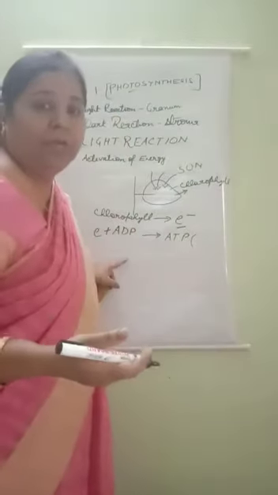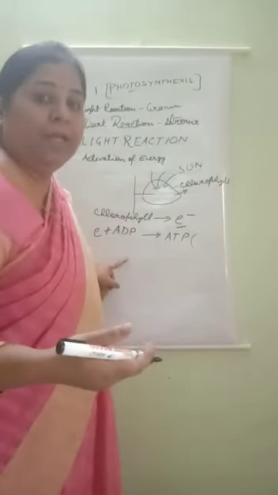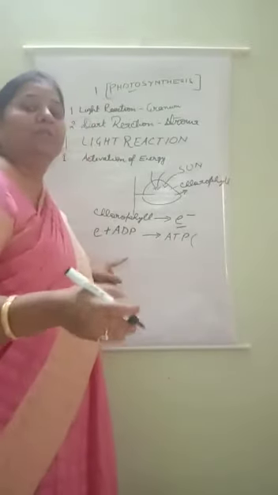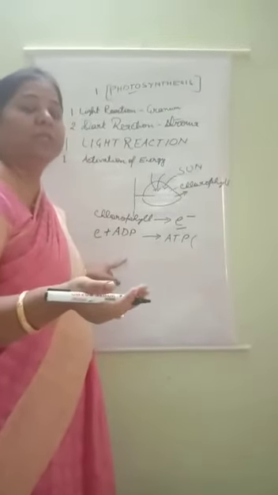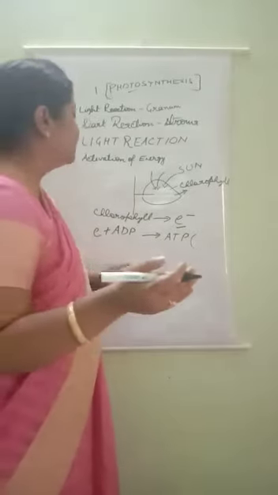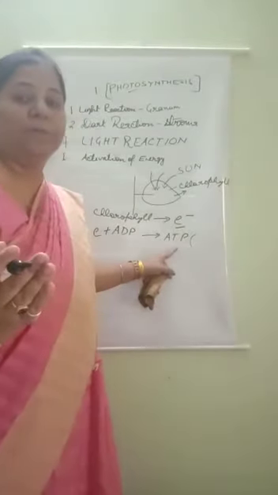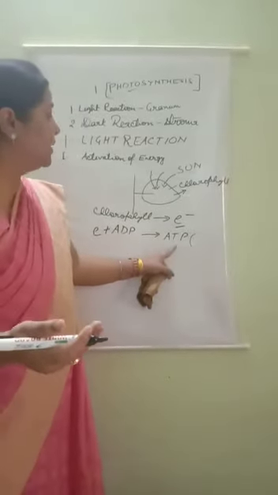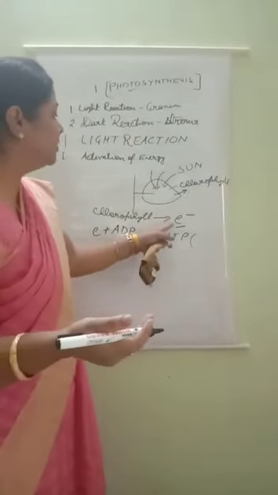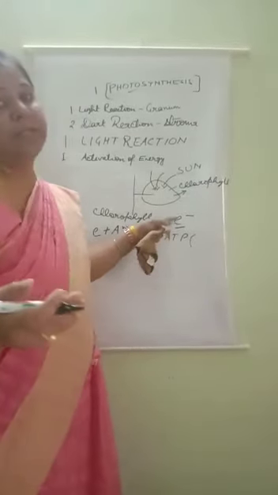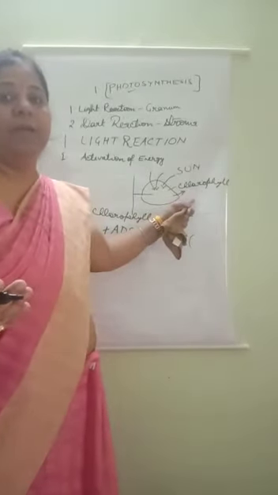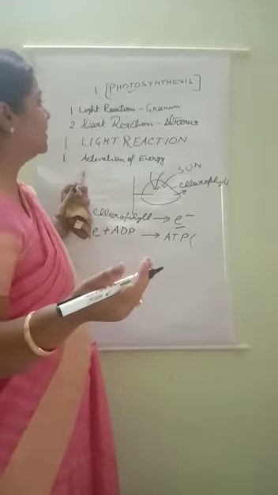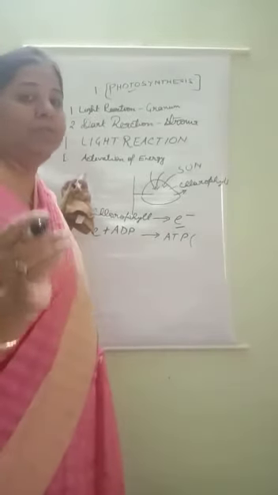This energy is required. You all know that we need energy. Why? To perform all the work. So plants also require energy to perform all the physiological processes, and plants get this energy in the form of ATP. And how is this ATP formed? This ATP is formed by the combination of the energy which is released by the activation of the chlorophyll. Understood, all of you? So the first step which takes place in light reaction is known as activation of energy.